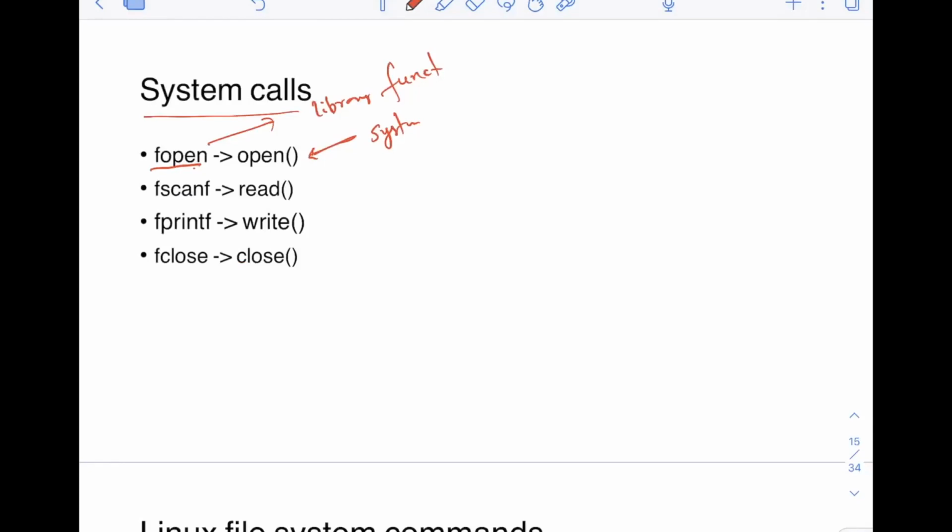Similarly, for fscanf, you are using the read system call. For fprintf, you are using the write system call. For fclose, you are actually using the close system call. Do remember the difference between library function and system call.